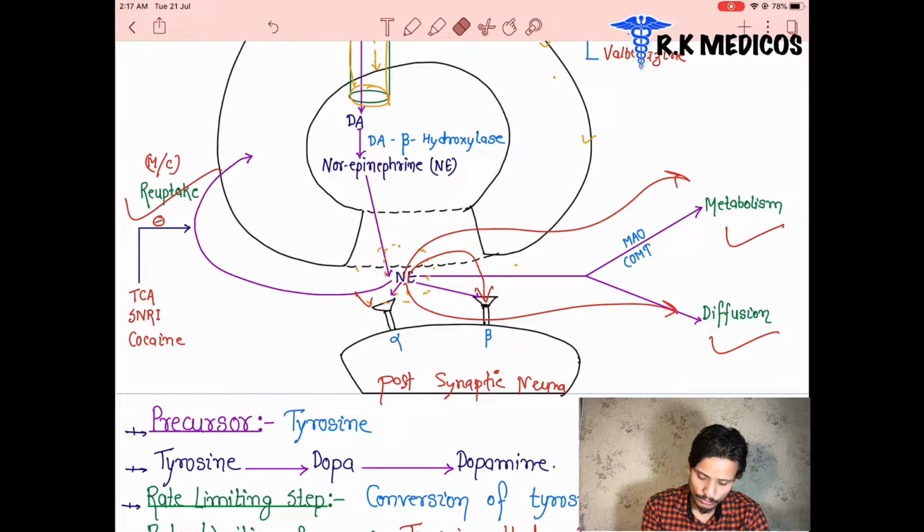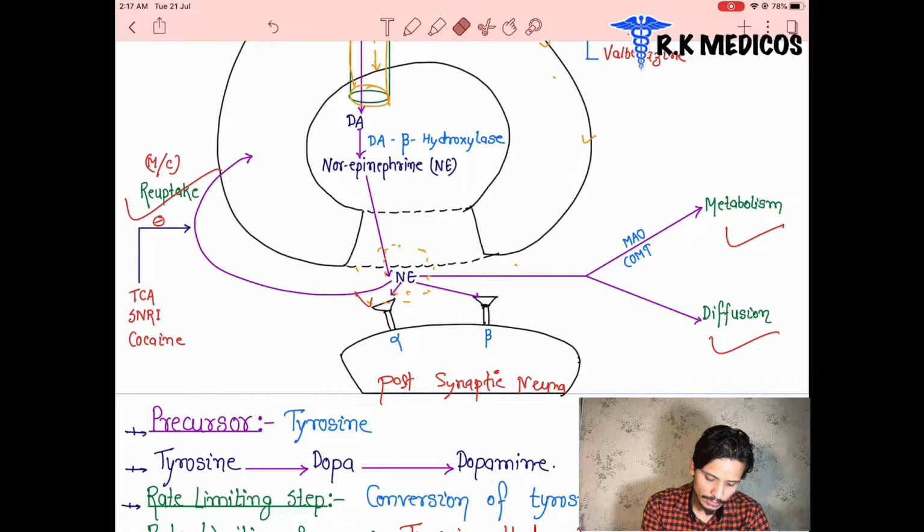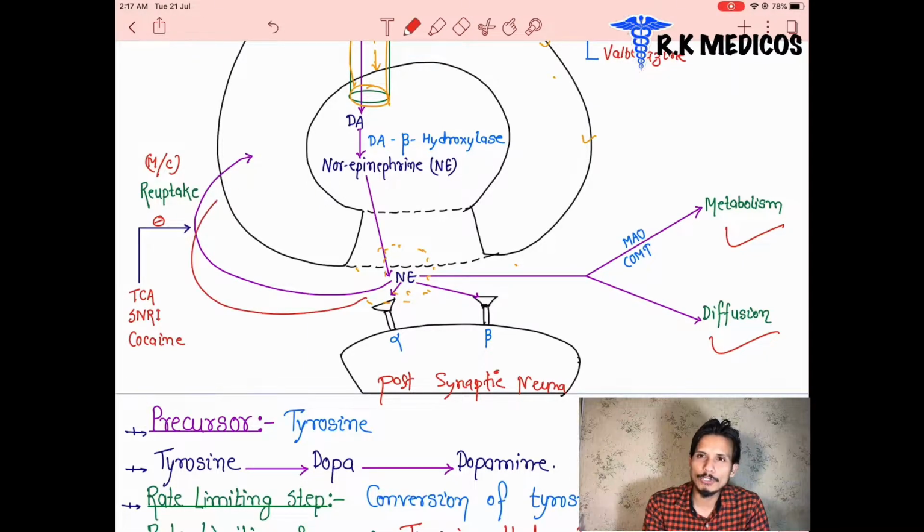And what is the next role? Now you tell me. The neurotransmitter that is synthesized here is not all destroyed or metabolized. Out of 100%, 90% of the neurotransmitters are taken back up into the presynaptic nerve terminal, from where they were released. Out of 100%, the other 10% go for metabolization, diffusion and binding to the receptor. So this is about the transmitters.